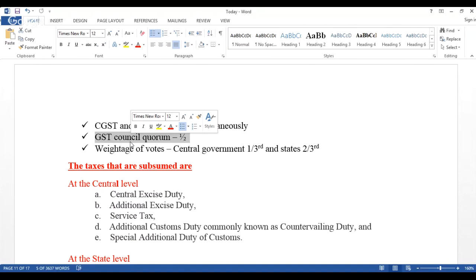And if you look at the weightage of the votes, right? Weightage is given to the states. Clear? So weightage is given to the states, and the central government has 1/3, and the states will have 2/3. Very important.